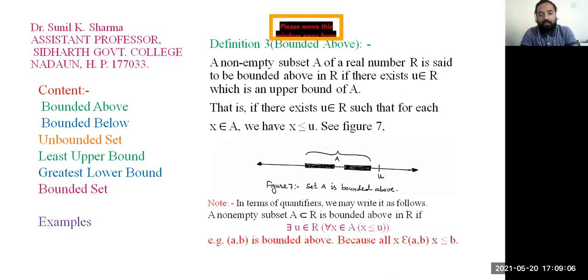So for example, take an open interval. This is a subset we have taken of the real numbers R. Capital A is equal to the open interval (a, b). This set is bounded above because all the elements x that belong between a and b must be less than or equal to small b. So small b is an upper bound of this open set (a, b). Therefore, we found an upper bound. So when we find an upper bound, it means the set is bounded above.